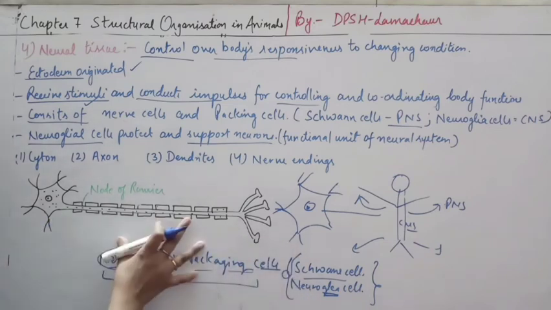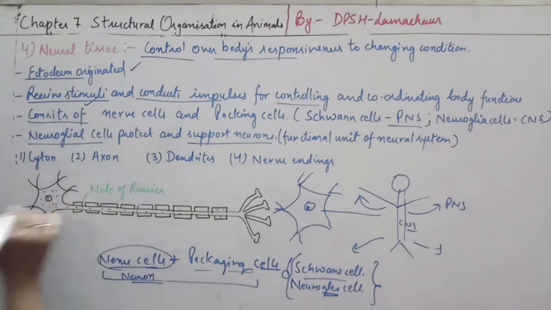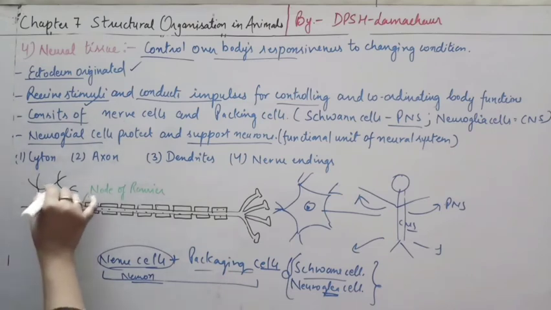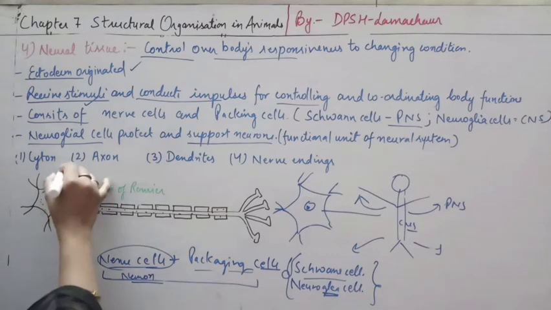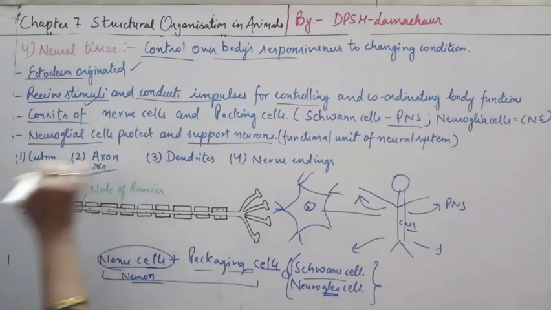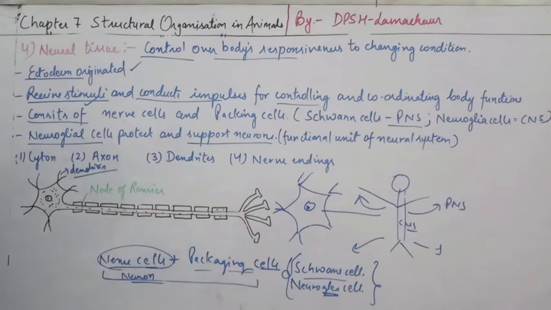If you look at the structure of the neuron, the first part is the cyton. The cyton has some cytoplasm, and here the nucleus is there. These are the dendrites. What is the function of the dendrites? To capture the information. If there is another neuron, they take the information from one neuron to another neuron. So these are the dendrites, and this is the cell body, which we also call the cyton.